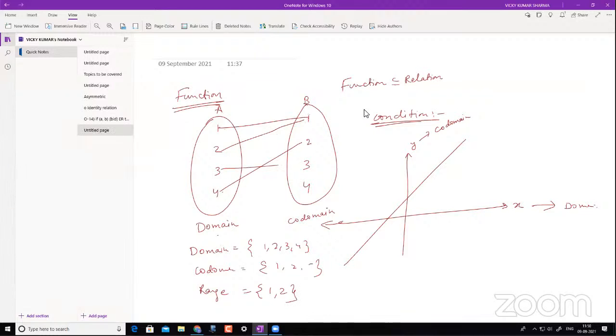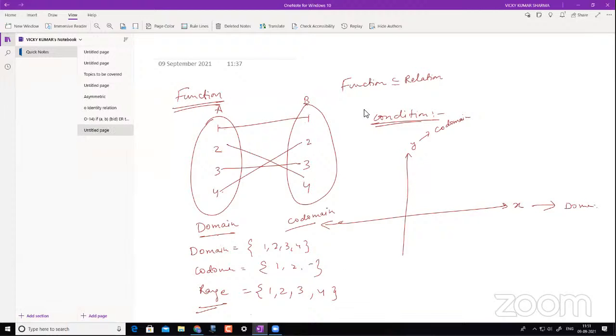Now what is the range for this? The answer is 1, 3. Now the answer is 1, 2, 3, 4. So how is the range changing? All those elements in the codomain which have a pre-image in set A form the range. Clear? Now we understood what our domain, codomain and range are.